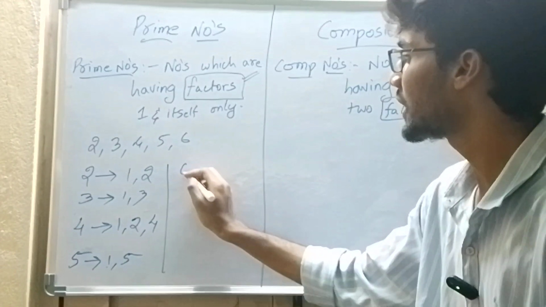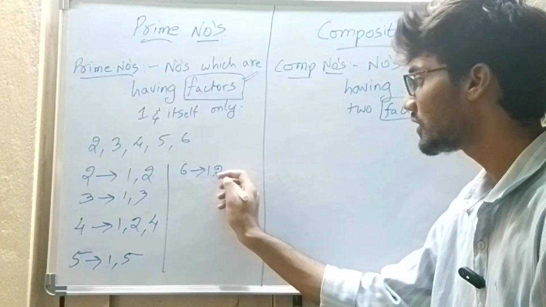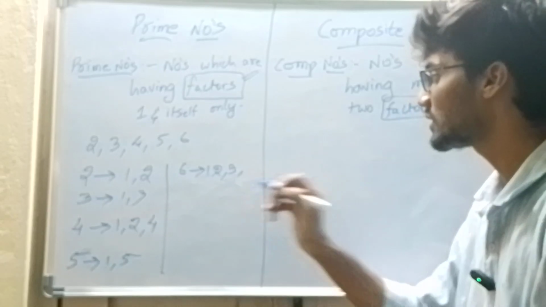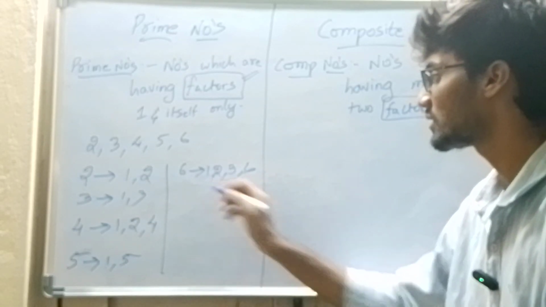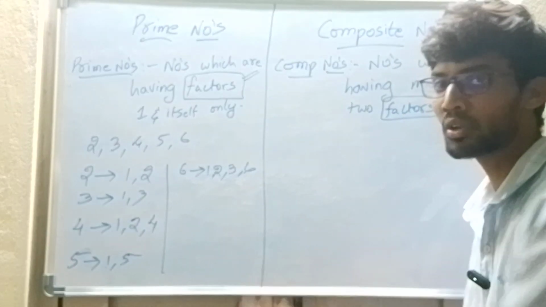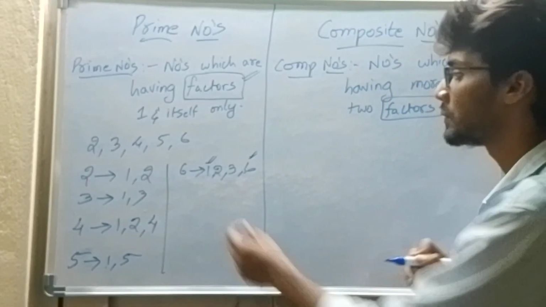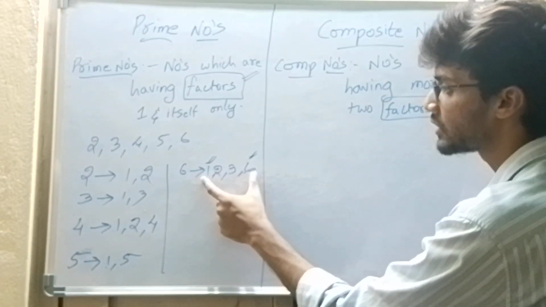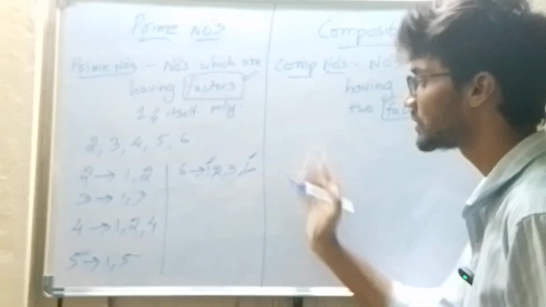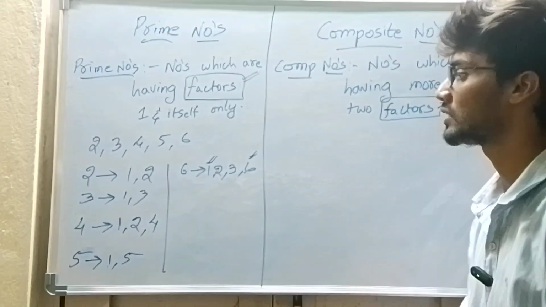Now I will take 6. Will 1 divide 6? Yes. Will 2 divide 6? Yes. Will 3 divide 6? Yes. Will 6 divide 6? Yes. Is there any other number which divides 6? No, because 1 is the minimum and the number itself is the maximum. So apart from these, there are no other numbers which divide 6.